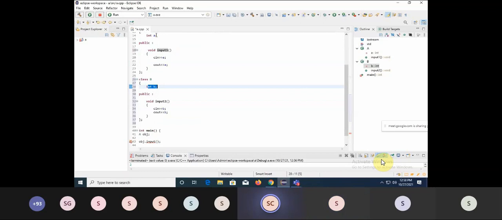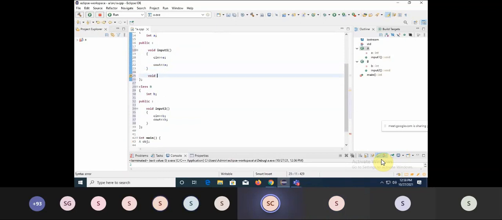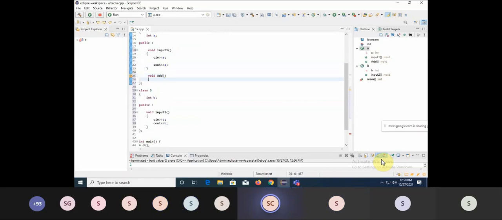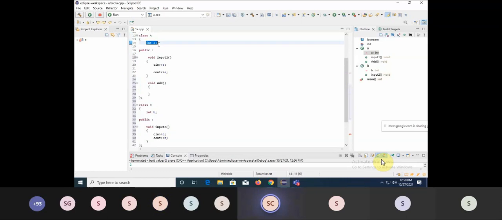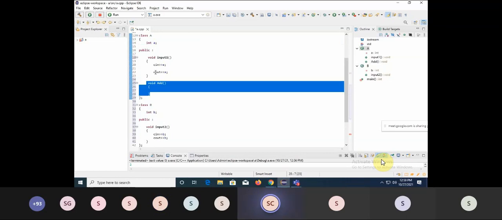Can you do it with the help of some function? In that case, yes, I can have one function which may be common between these two. So what I will do, I will simply write down an add function. Now, when I say this is an add function, if this function is only a class A function, then this will only access integer A. This cannot access integer B. But what I want is that this function needs to access this A and this B also.